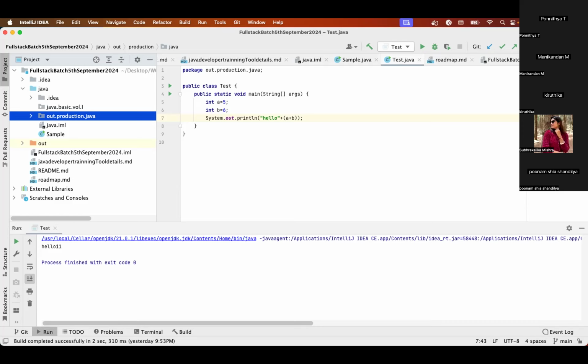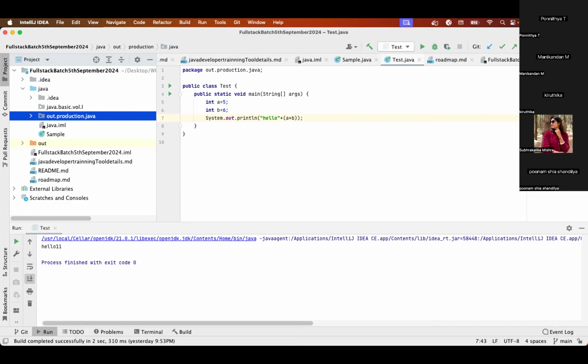So I said Java is simple. Why is Java simple? The first reason is when we write a Java program, if any one of you has worked on C or C++, C and C++ have pointers and operator overloading. Even if you don't know about that, those features are very complex.